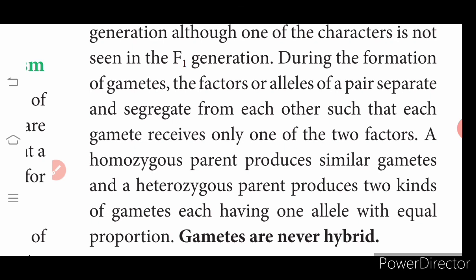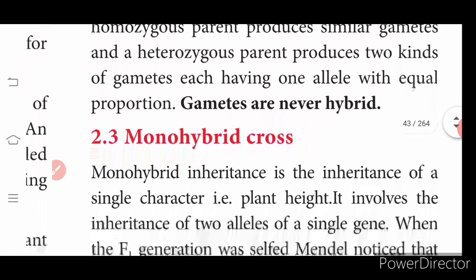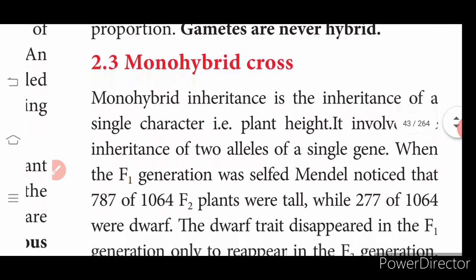A homozygous plant produces similar gametes, and a heterozygous parent produces two kinds of gametes, each having one allele in equal proportion. Gametes are never hybrid. Only the fusion of two different gametes can form a hybrid.